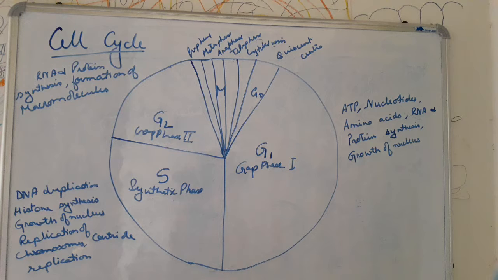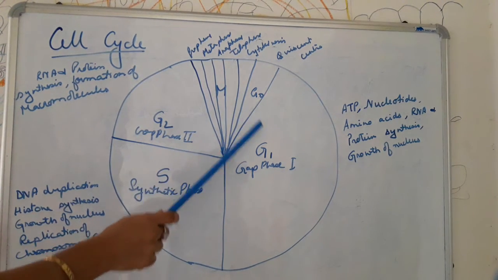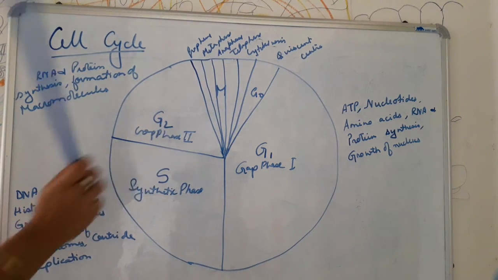Now, the various phases of the cell cycle are controlled by the proteins cyclins and cyclin dependent protein kinases, which are also known as the CDKs. These phosphorylate the protein using ATP, and the transition from one phase to another is carried on by these proteins. Okay? Now, the whole cell cycle can be divided into two parts: one is the interphase and the other is the M phase. Now you see here, this portion consists of the interphase, and this is the M phase.